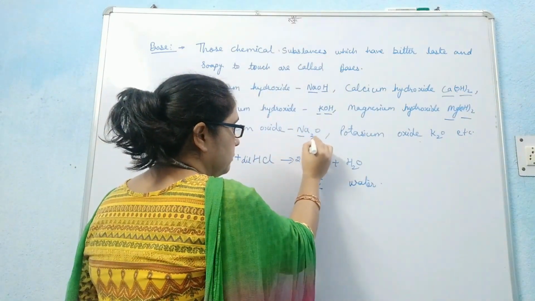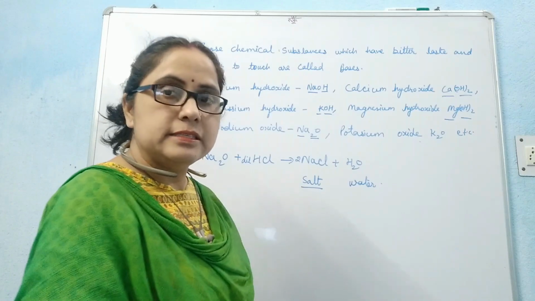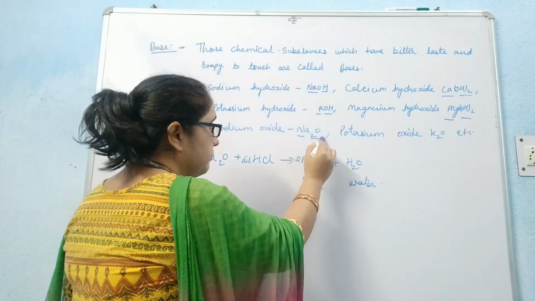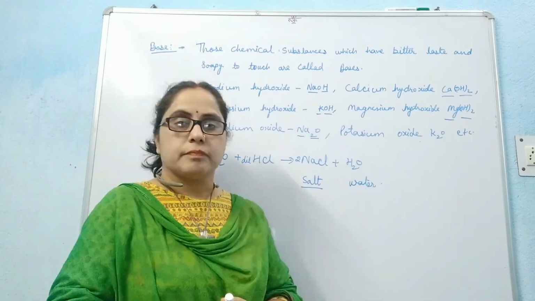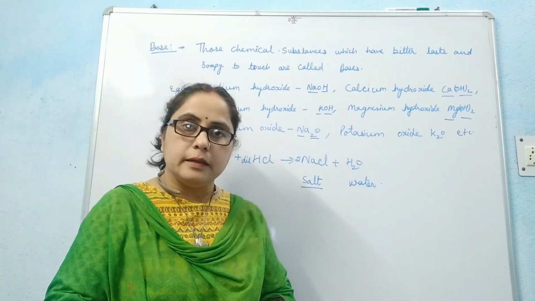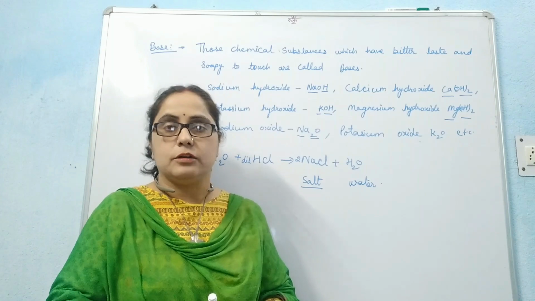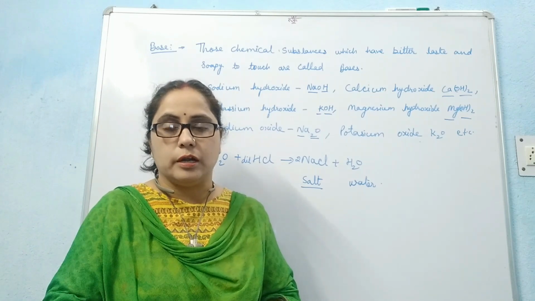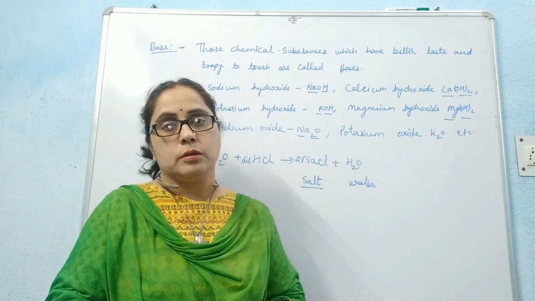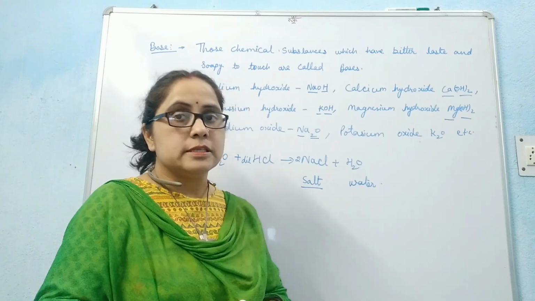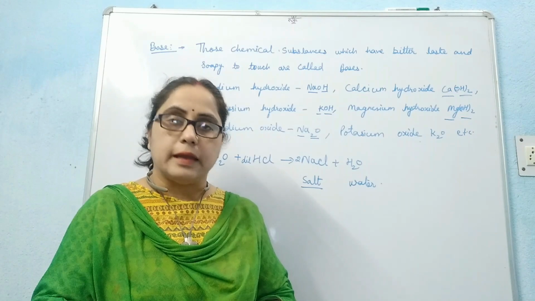It means metal oxides and metal hydroxides are all bases. Metal carbonates and metal hydrogen carbonates, also called metal bicarbonates, are also bases because they neutralize acids.